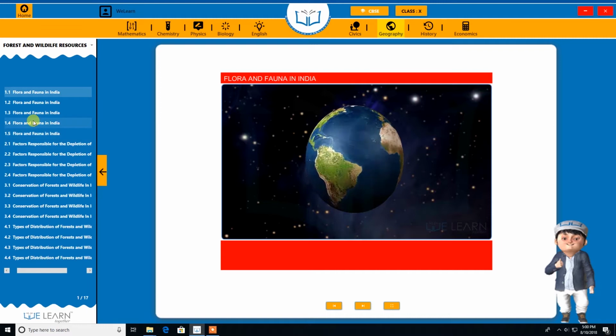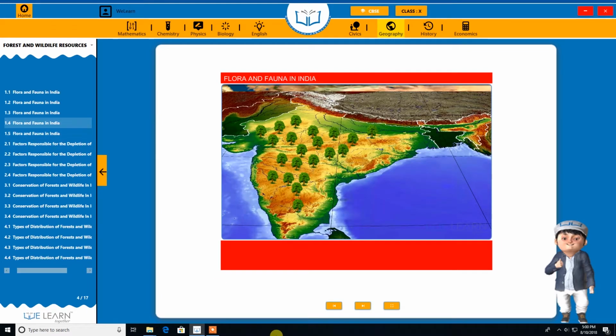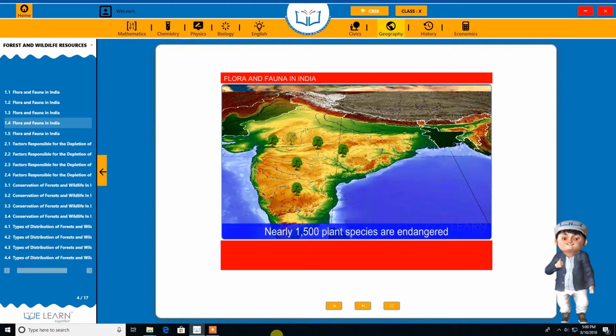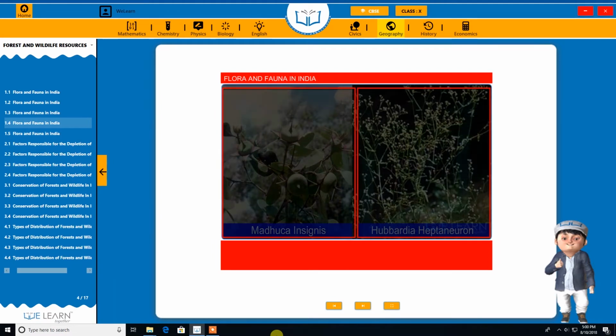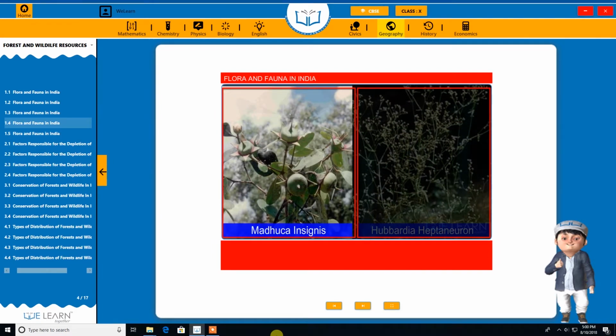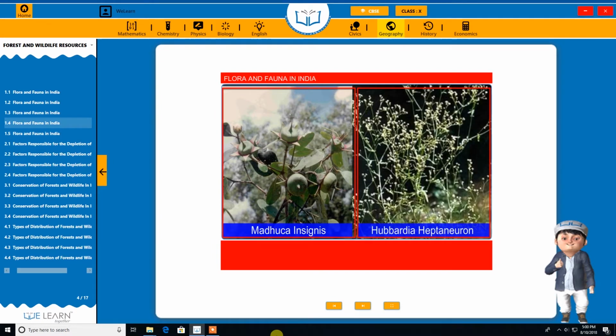We call Earth. The state of the flora is as poor as the fauna, with nearly 1,500 species of plants like Madhuka in Cygnus and Hubardia heptaneuron on the verge of extinction.